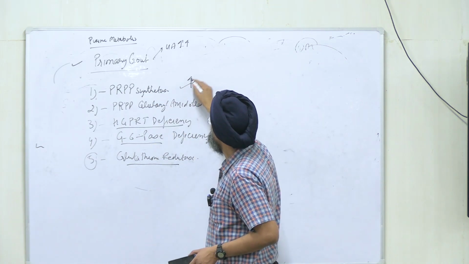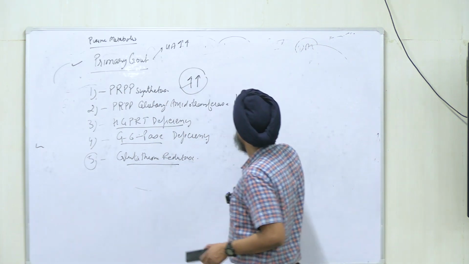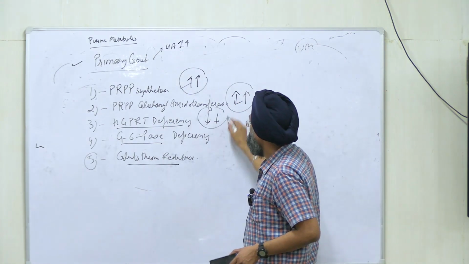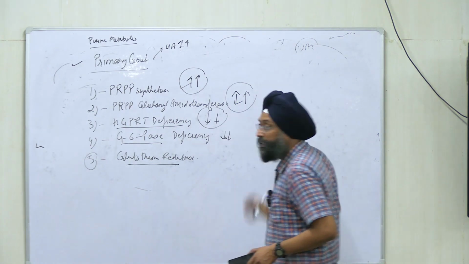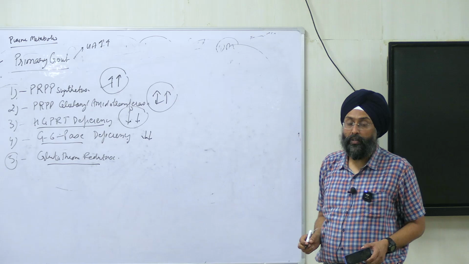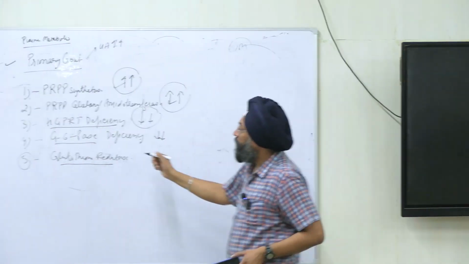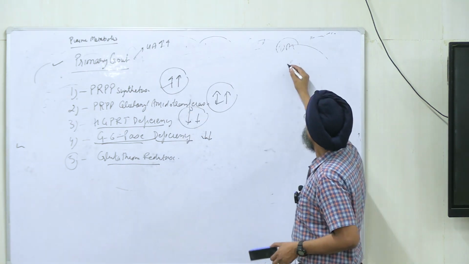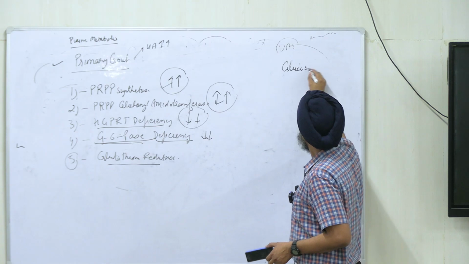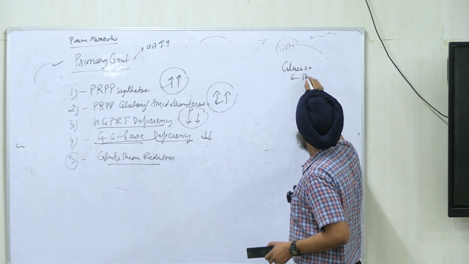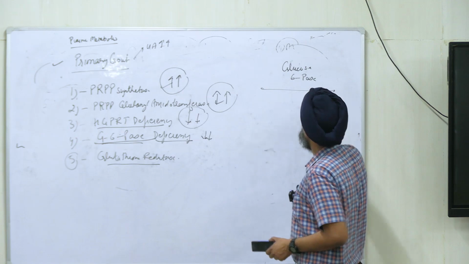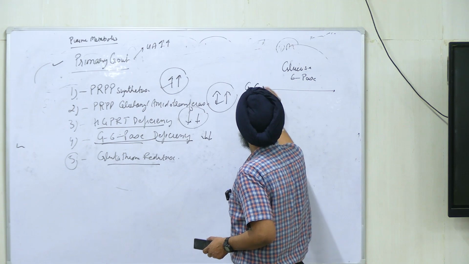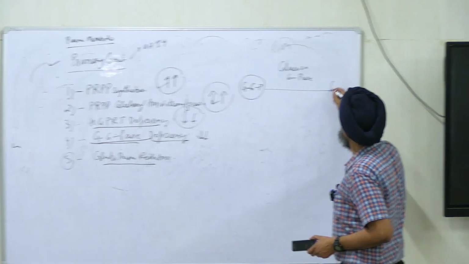This is increased, this is increased, this is decreased, this is decreased, right? In gout, right? So first of all, I will start with this enzyme, glucose 6-phosphatase deficiency, right? Glucose 6-phosphatase, right? What will it do? It will convert glucose 6-phosphate to glucose.